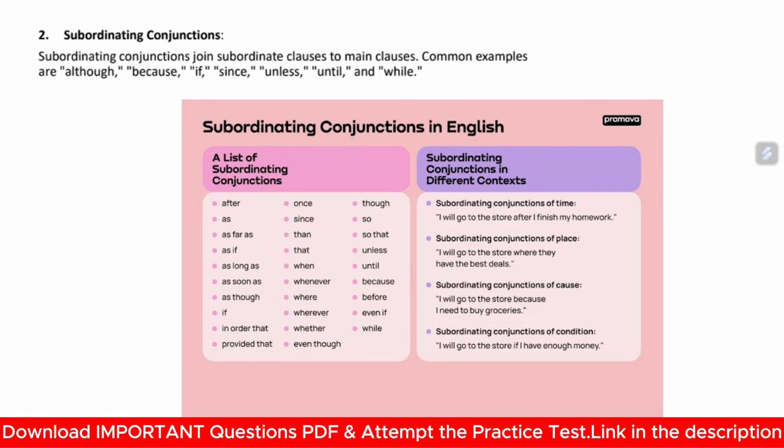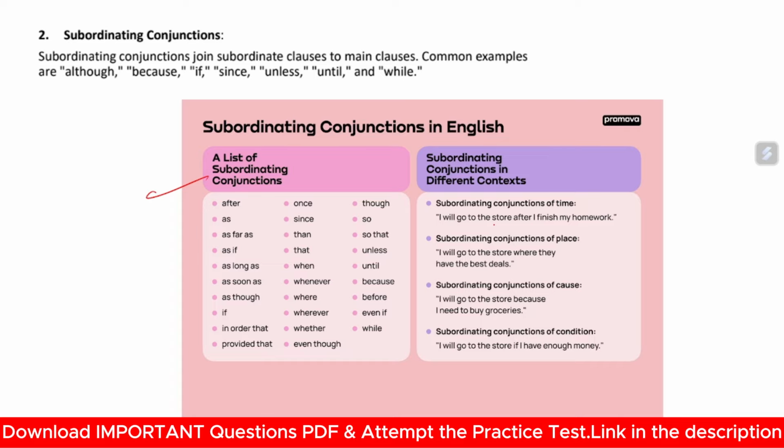Now, subordinating conjunctions. Subordinating conjunctions join the subordinate clause to main clauses. Common examples are although, because, if, since, unless, until, and while. A list of subordinating conjunctions has been given in the table. You may download the PDF from the description link and go through it. The list includes after, as far as, as long as, once, since, that, when, though, so that, unless, until. Now, how will they be used in sentences?